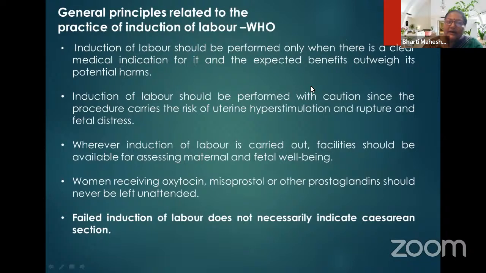So how do they help, and what is the general principle of which drug should be used in which case? It is the WHO recommendation that induction of labor should be performed only when there is a clear medical indication for it and the expected benefit outweighs potential harm. Induction of labor should be performed with caution since the procedure carries a risk of uterine hyperstimulation, rupture and fetal distress. Whenever induction of labor is carried out, facilities should be available for assessing maternal and fetal well-being.